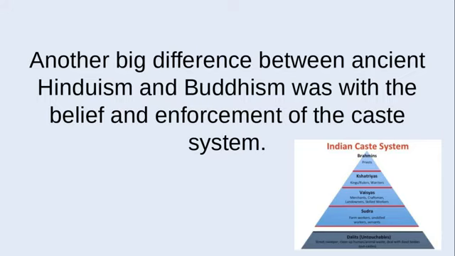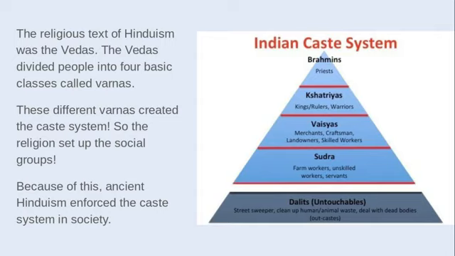And then another big difference between the two was the belief in and enforcement of the caste system. The religious text of Hinduism was the Vedas. And the Vedas divided people into 4 basic classes called varnas. The different varnas then led to the creation and the enforcement of the caste system. So the religion set up these social groups. Because of this, ancient Hinduism really enforced the caste system because that was what was believed through the religious text, that this is how society should look.